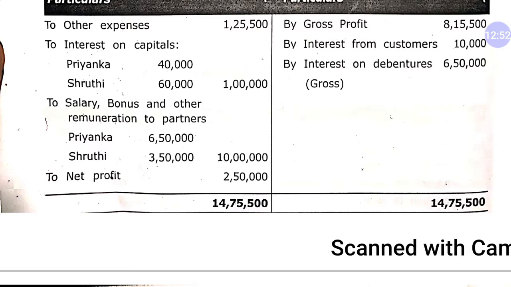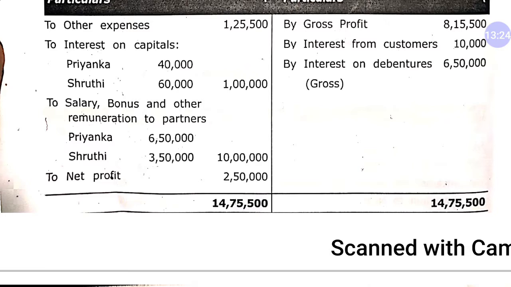In this question, the rate of interest on capital according to the deed is 20%, and according to IT rule, the rate of interest on capital is 12%, divided by the interest rate given in the question, which is 20%. So 40,000 multiplied by (20 minus 12) divided by 20.